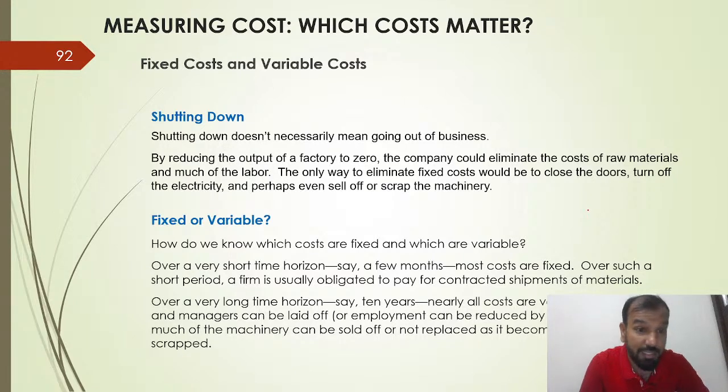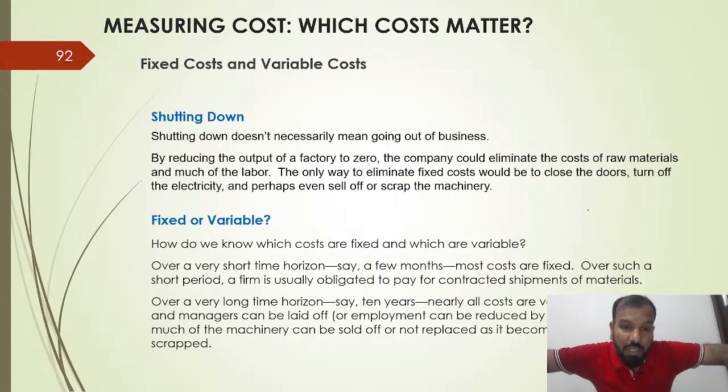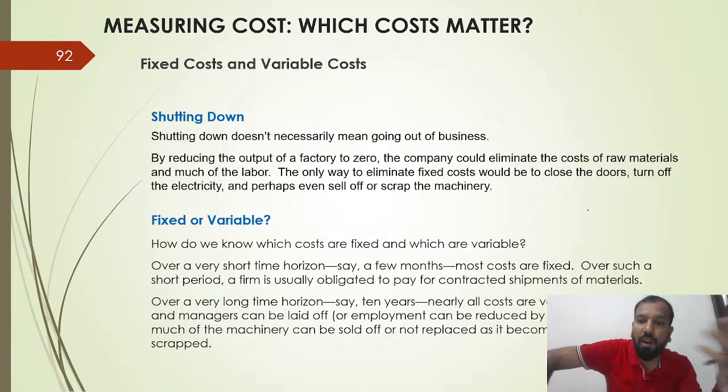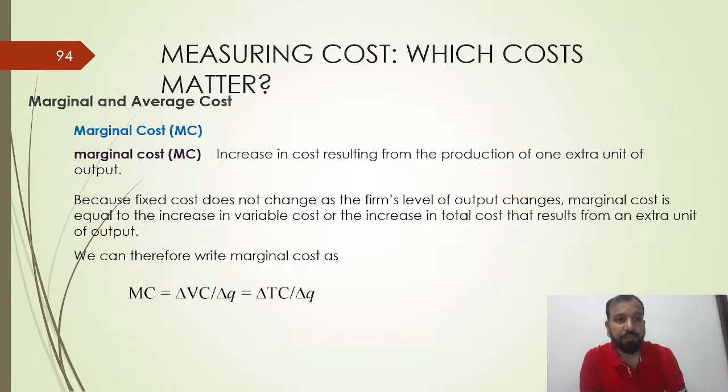The question can arise: what is the fixed cost, and what is the variable cost? Over a very short-term horizon, say a few months, most of the costs are fixed. Over such a short period, a firm is usually obligated to pay for the contracted shipment of material. Over a very long-term horizon, say 10 years, nearly all costs are variable. Workers and managers can be laid off, and much of the machinery can be sold off or not replaced, as it becomes obsolete and is scrapped. So you have to understand what fixed cost and variable cost are about. Then the marginal cost, which we have discussed many times in class.